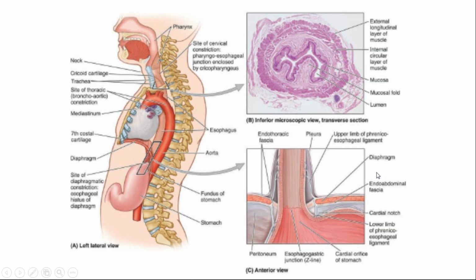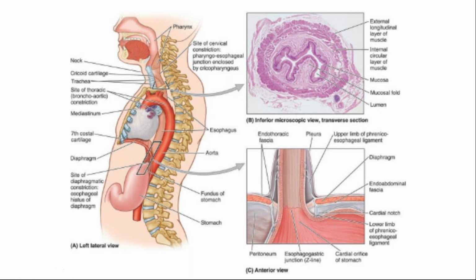It is a very important tubular structure which lies in the posterior mediastinum, and of course it starts as a continuation of a tube called the pharynx. So यहाँ से शुरू होने के बाद it goes and lies in the posterior part of the mediastinum and then pierces the diaphragm and then continues as the stomach in the abdomen.